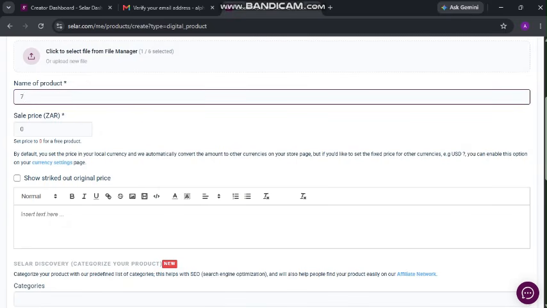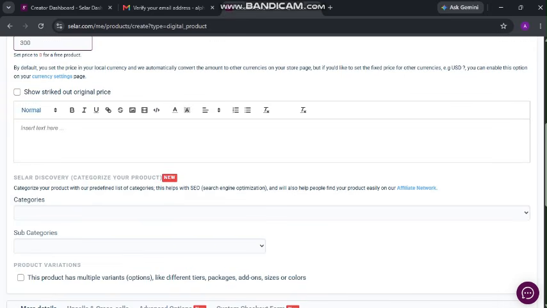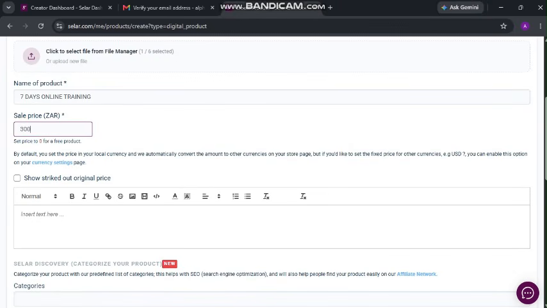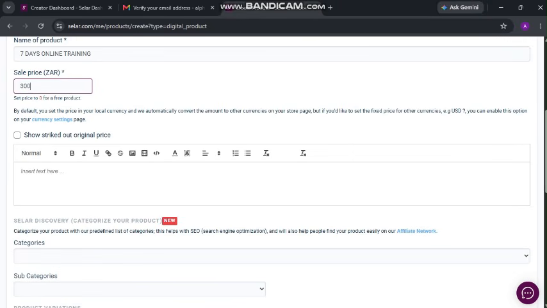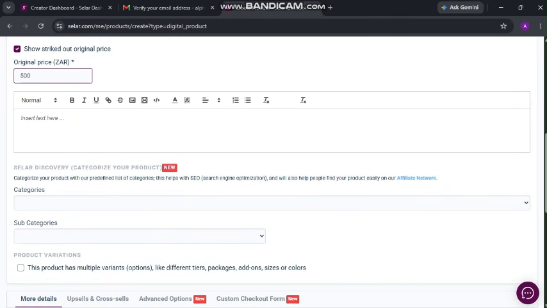Okay, it says the name of the product. It is our 7 days online training. So I write the logo and then the price, it's 300 emalangeni, right? All right, now show strikethrough original price. If you want to say the original price was 500 and now your sale price is 300, you click show strikethrough price. What is the original price? Our original price was 500. You will see this product and how it will look once we have built it.